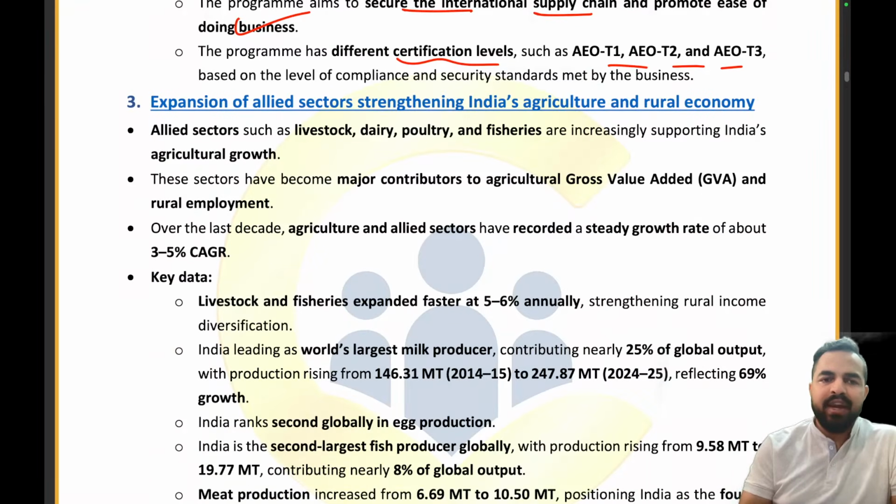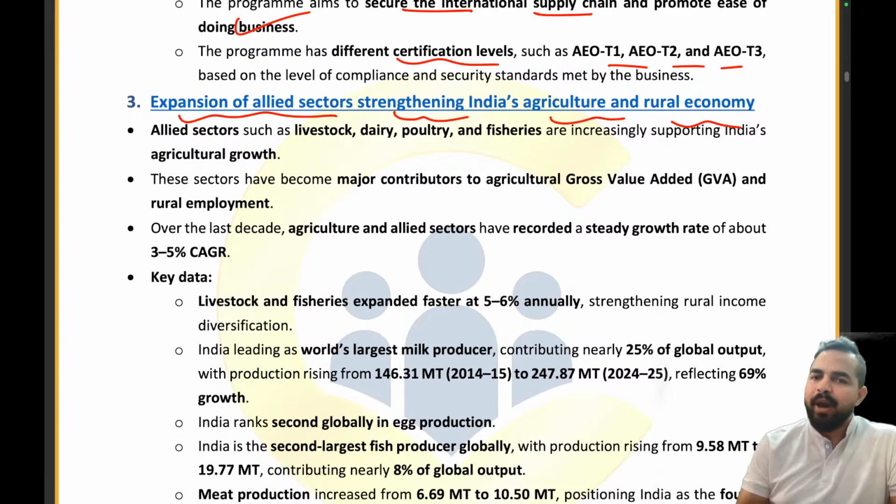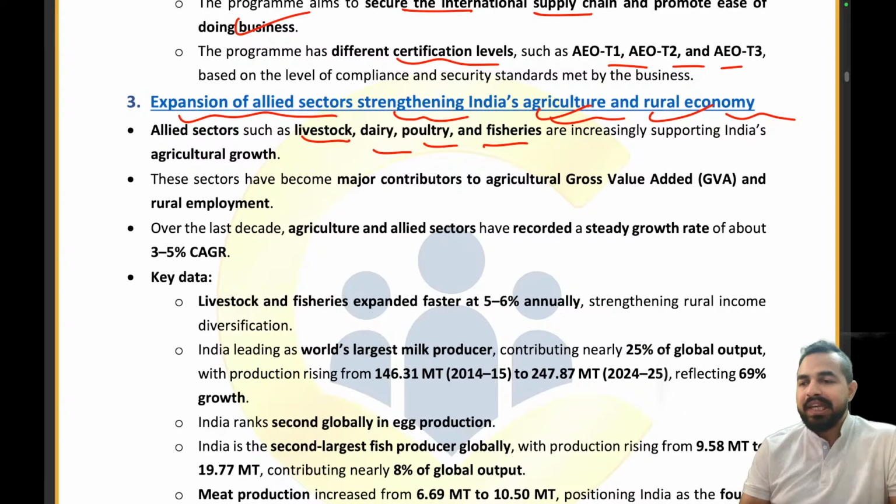The expansion of allied sectors strengthening India's agriculture and rural economy. My dear friends, you all know that in our rural areas, agriculture is one of the very important pillar, right, for the people's employment. So India's agriculture and rural economy, the allied activities are having a very major role. For example, livestock, dairy, poultry, fisheries. So these are basically increasingly supporting India's agricultural growth.